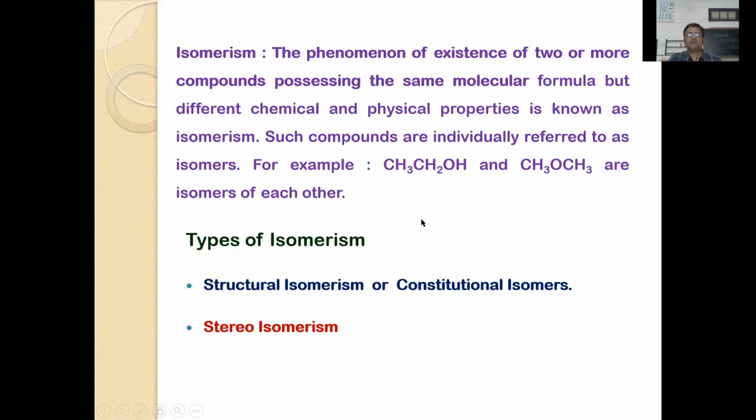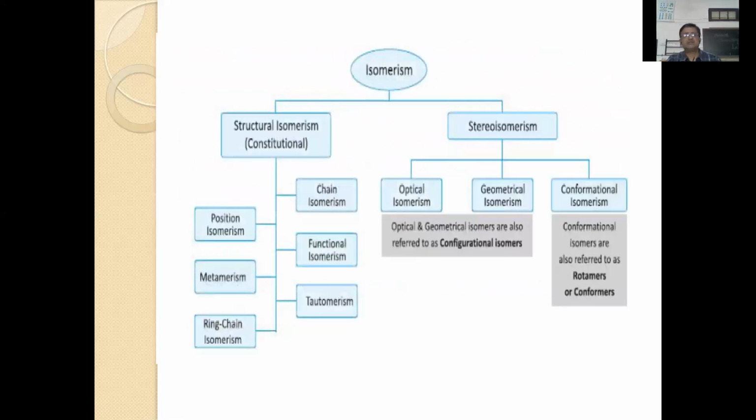When we go to the types of isomerism, isomers are broadly classified into two types. They are called structural isomers or constitutional isomers, and stereoisomers. Let us see the details of the classification. They are broadly classified into two types, structural isomerism and stereoisomerism.